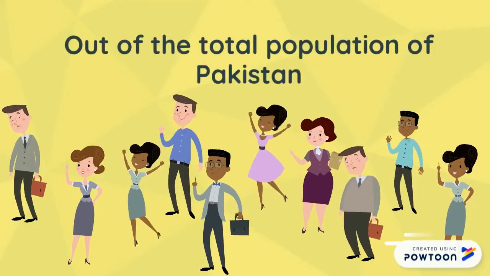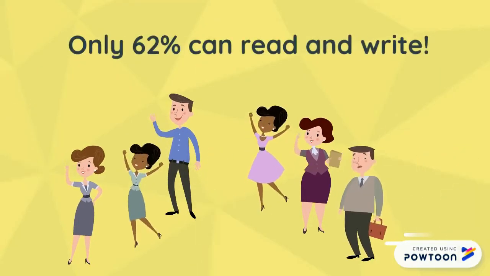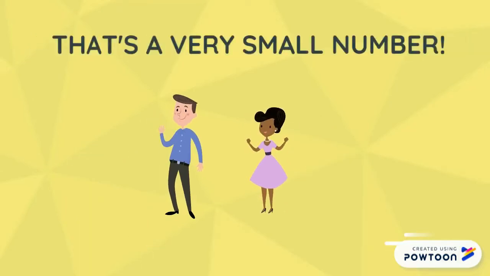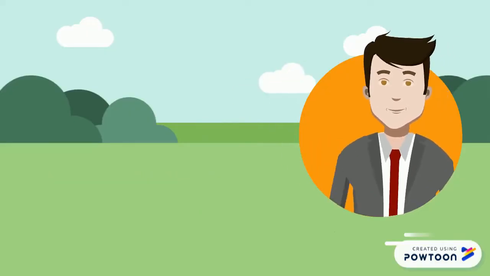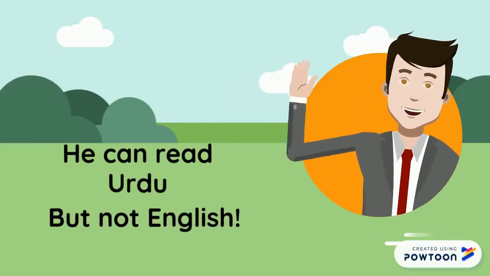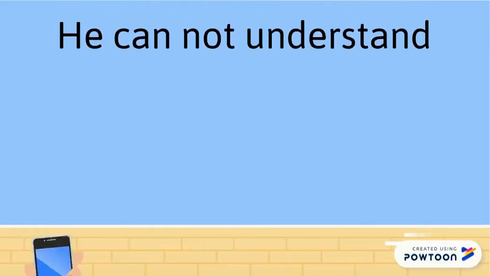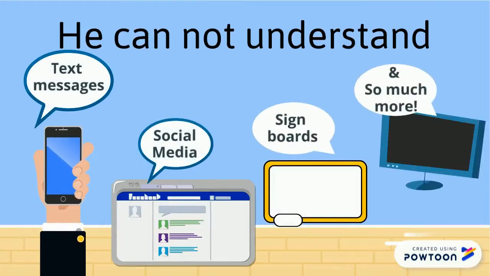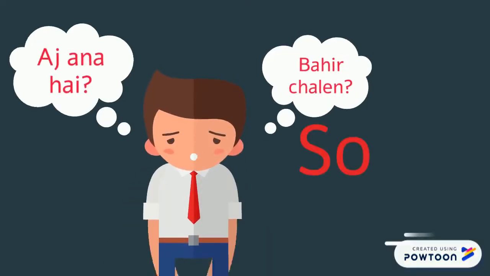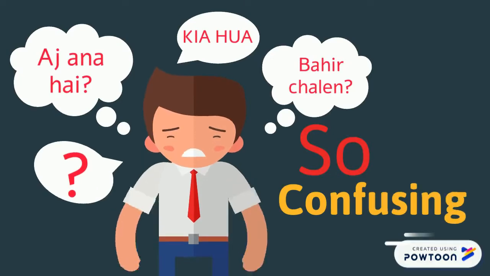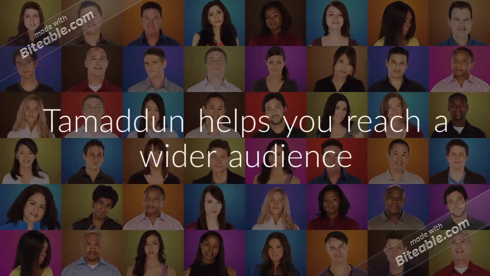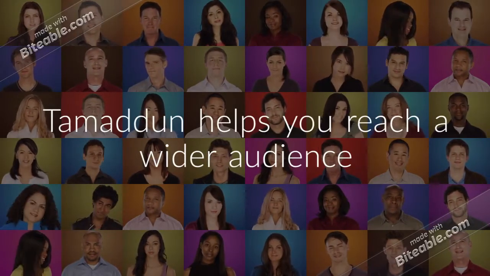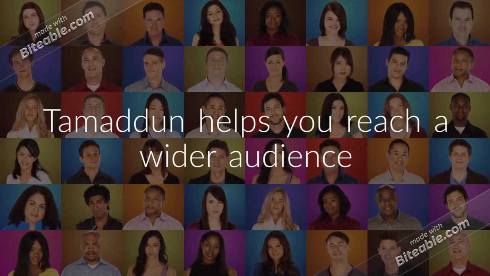Out of the total population of Pakistan, only 62% can read and write, and only 20 to 30% can read English. That is a very small number. For a person like Umar, who can read Urdu but not English, life becomes very difficult. He cannot understand text messages, social media, signboards, and so much more. Life is pretty confusing. Tamaddun helps you reach a wider audience, people who understand either English or Urdu or both.